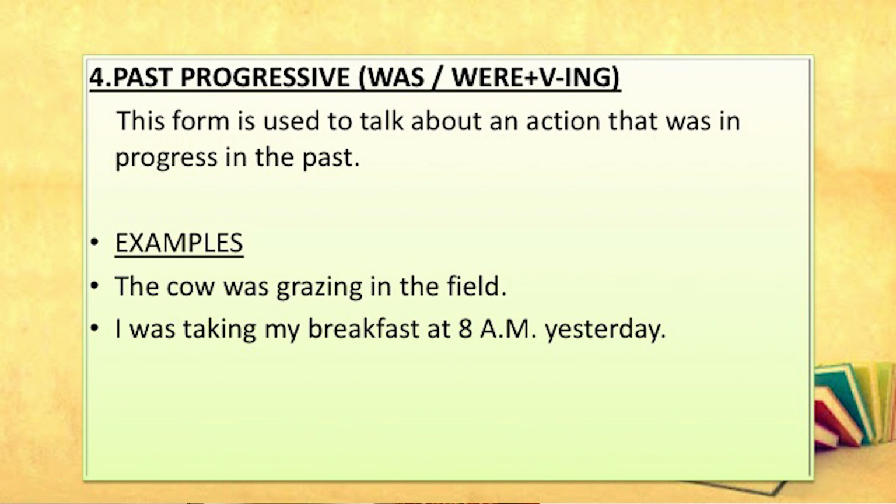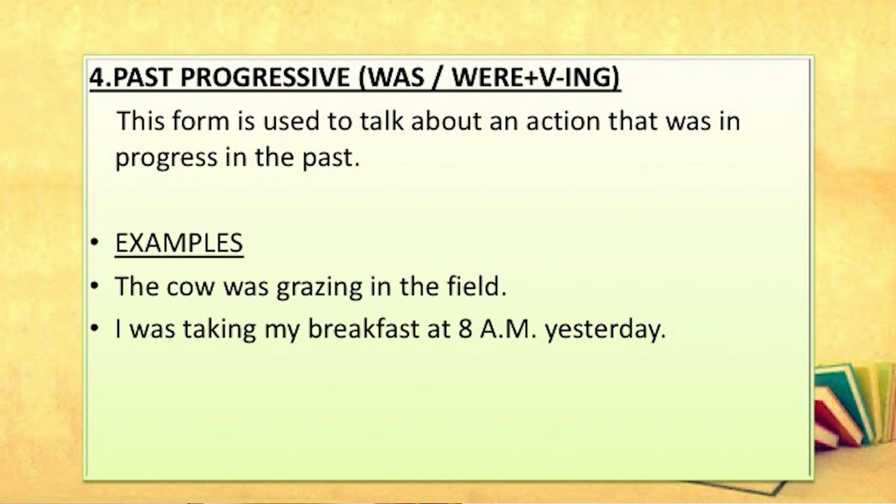Then it is past progressive. We have already discussed present perfect, present perfect progressive and past simple. Then it is the turn for past progressive, and in past progressive the verb form is was or were plus verb ing. Was or were plus verb ing, remember it. And this form is used to talk about an action that was in progress in the past.